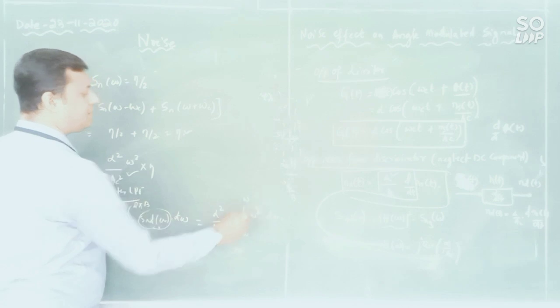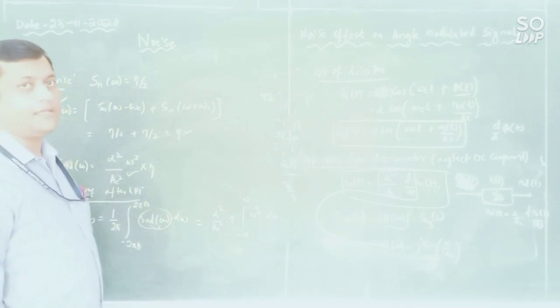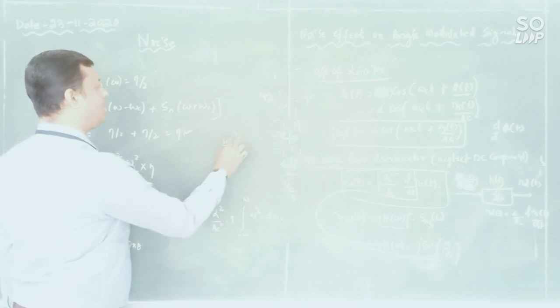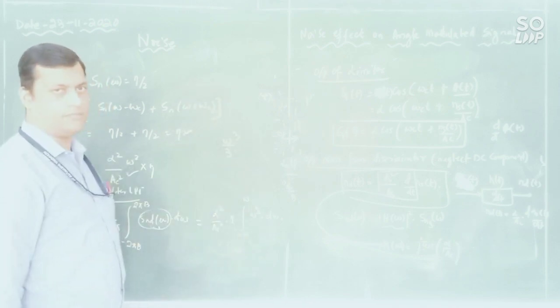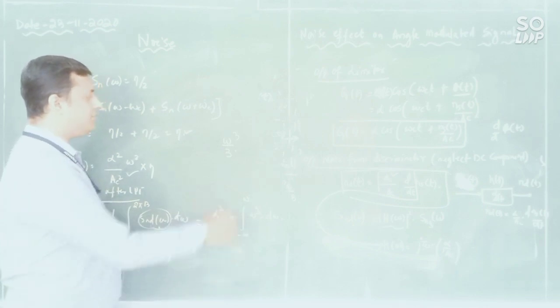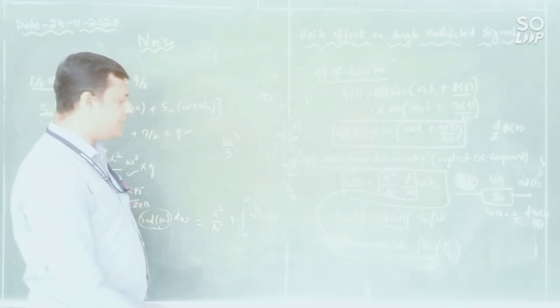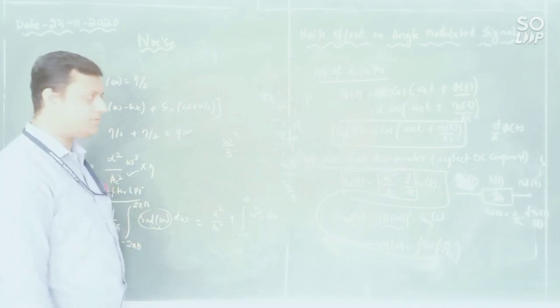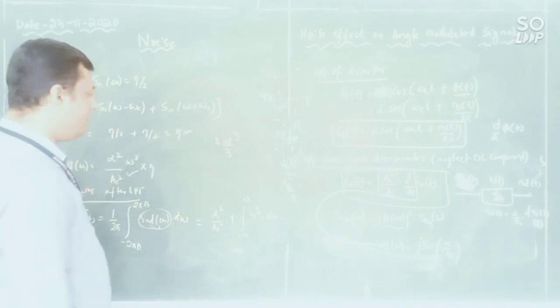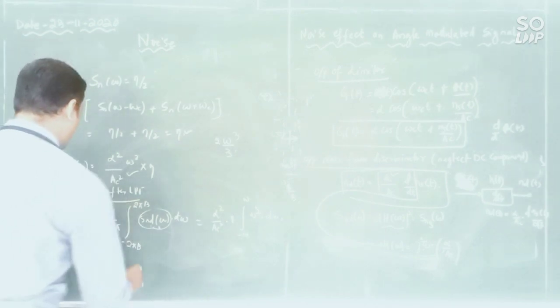Now what is this value? The integral of omega square is omega cube, so omega cube divided by 3 will come. Substituting omega to omega means you substitute the values omega and minus omega, so it becomes plus 2 omega, which is 2 by 3 omega cube.